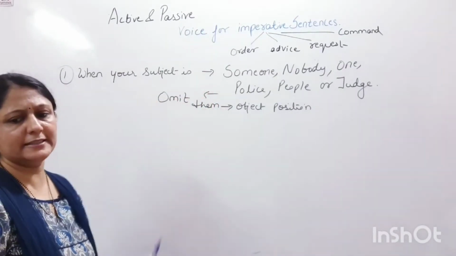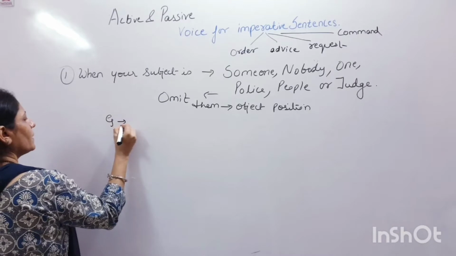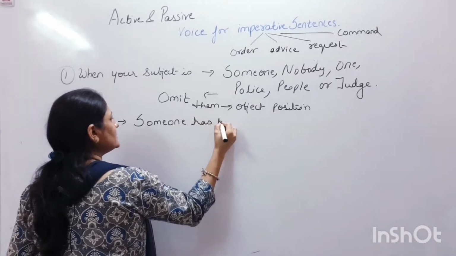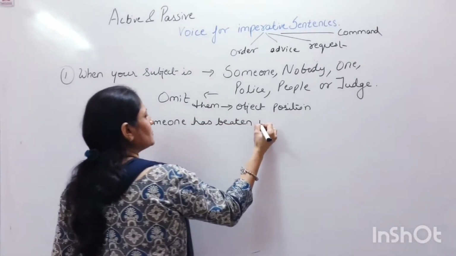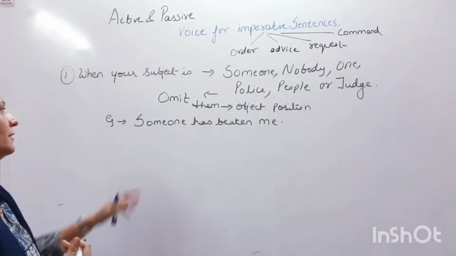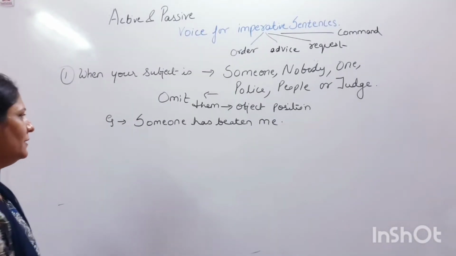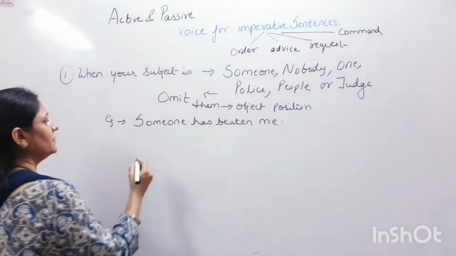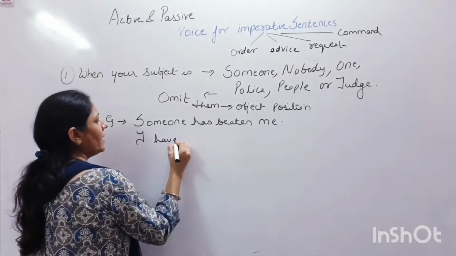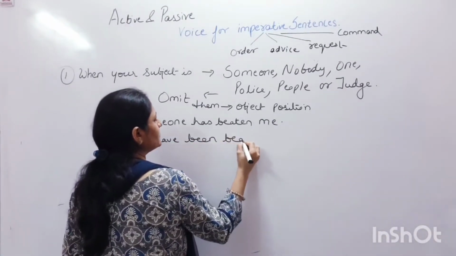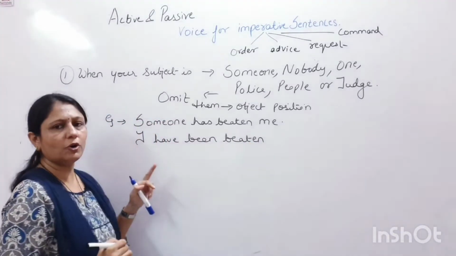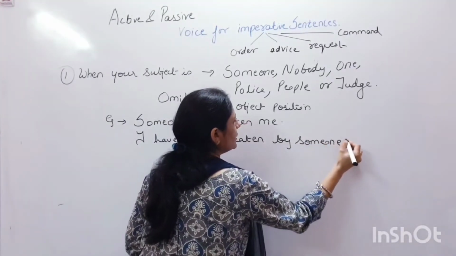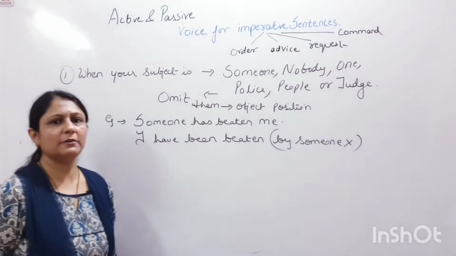Let me give you some examples. Someone has beaten me. What will be the answer for someone has beaten me? I have been beaten. Now what do we normally do? We add the word by someone. Now this by someone can be omitted.